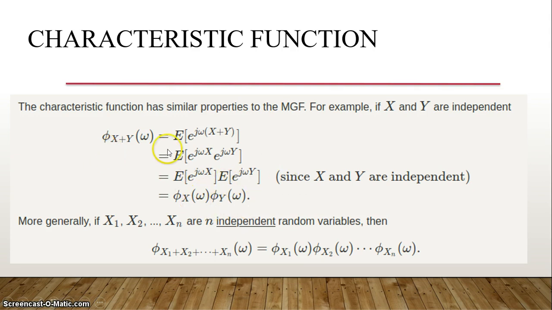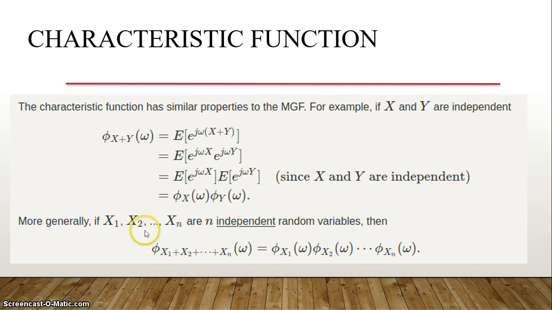It is the same property that applies to the variance. You remember that sigma square of X plus Y is sigma square X plus sigma square Y. The same property applies here when X and Y are independent. You can extend this to n random variables.